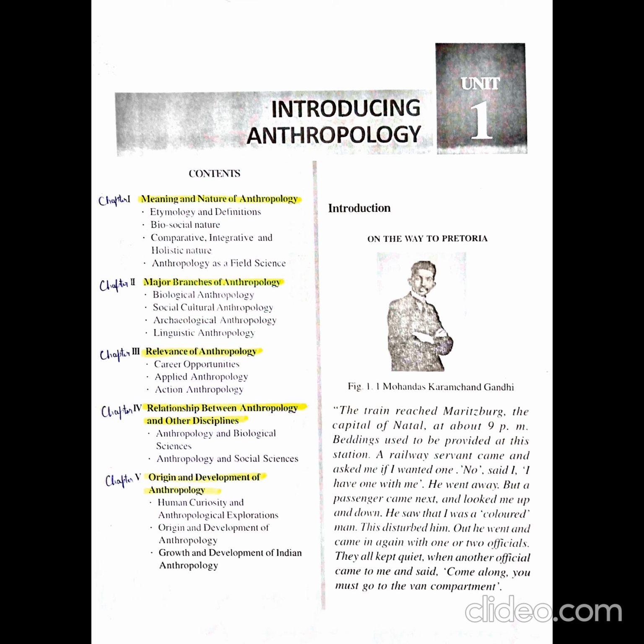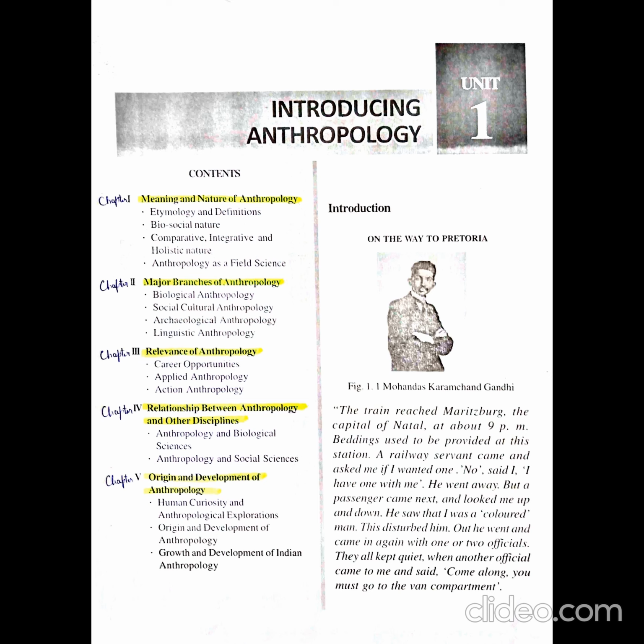Or we can say that anthropology is a subdivision of humanities or social sciences subjects like sociology, psychology, history, political science, etc. Because anthropology also studies society, it also studies culture, it also studies behavioral aspects, it also studies past events of human beings. So collectively, anthropology has a biosocial nature which deals with biological and social sciences principles. So the first characteristic of anthropology is that anthropology has biosocial nature.